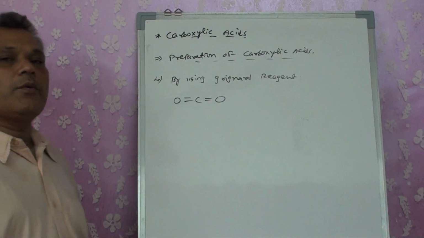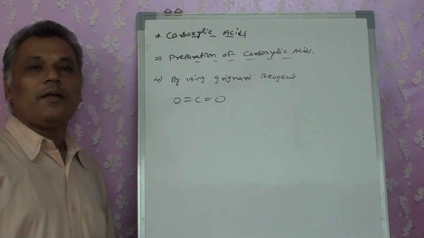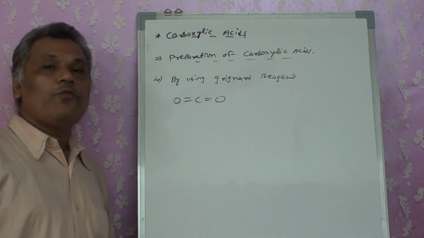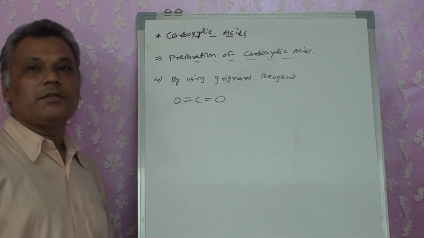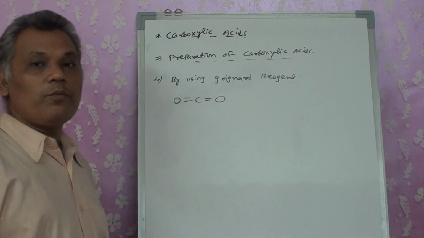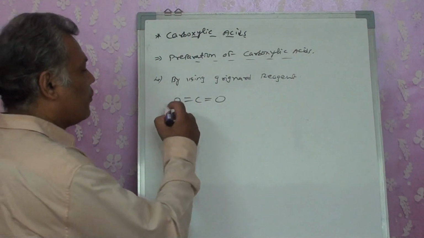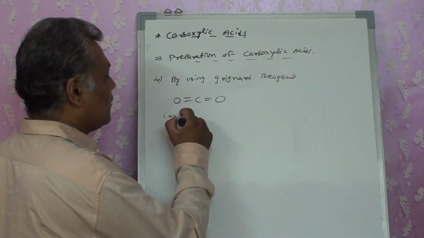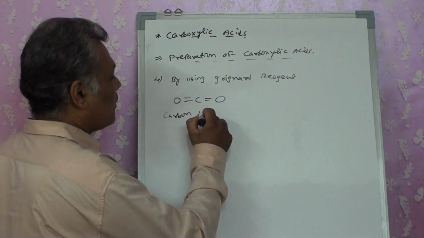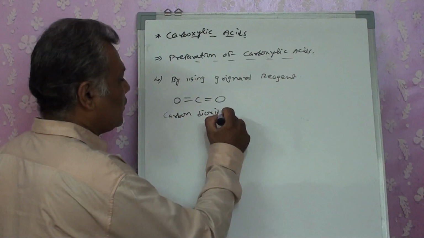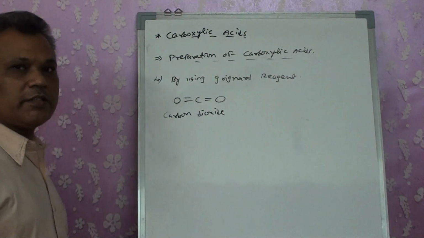O double bond C double bond O. Good. Many of you would have recognized it. It is only the molecular formula written in a different form, but it is nothing else but carbon dioxide. It is CO2 only.